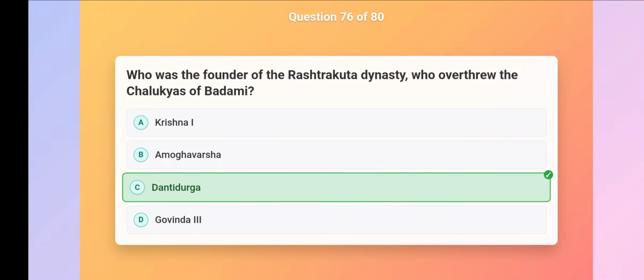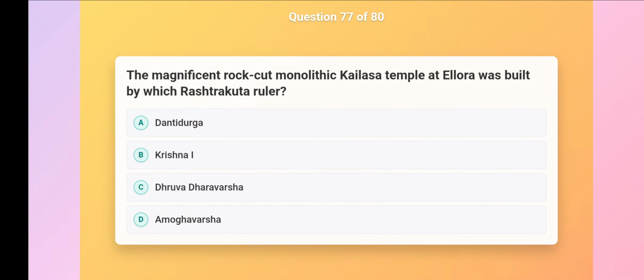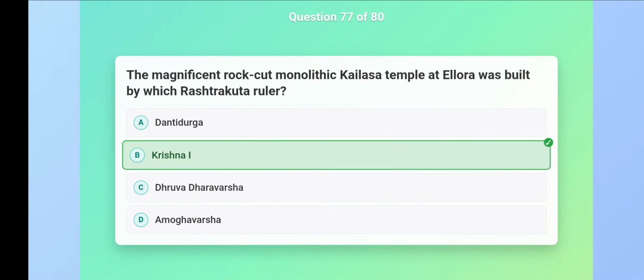Who was the founder of the Rashtrakuta dynasty, who overthrew the Chalukyas of Badami? Dantidurga. The magnificent rock-cut monolithic Kailasa temple at Ellora was built by which Rashtrakuta ruler? Krishna I.